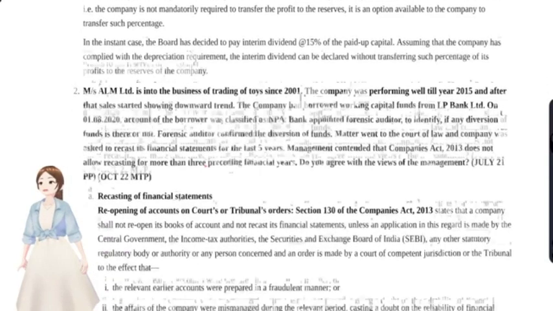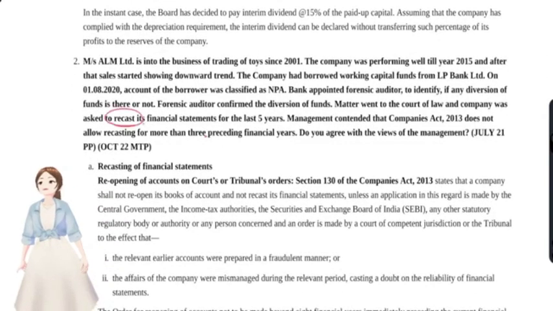Okay, what is this question saying? The question is saying that who had applied? The forensic auditor? Yeah. The matter went to the court and they ordered for recasting. Could the court order for a recasting of financial statements? Yes, they could order for recasting of financial statements for 8 years. They could also go beyond 8 years, provided the central government gives direction. Okay, these are all the provisions with regards to the recasting and revision of the financial statements. Now we'll see the answer with that. Okay, I hope you understood.